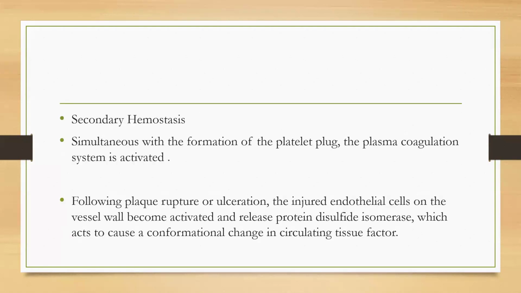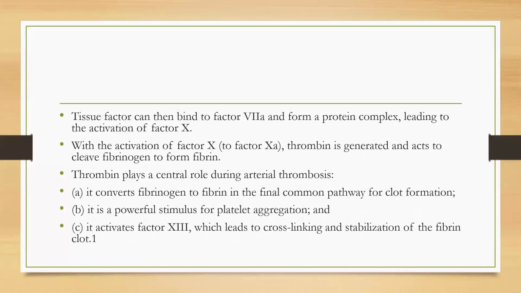Secondary hemostasis occurs simultaneously with the formation of the platelet plug, as the plasma coagulation system is activated. Following plaque rupture and ulceration, the injured endothelial cells on the vessel wall become activated and release protein disulfide isomerase, which acts to cause a conformational change in the circulating tissue factor. Tissue factor can then bind to factor 7A and form a protein complex, leading to the activation of factor 10.